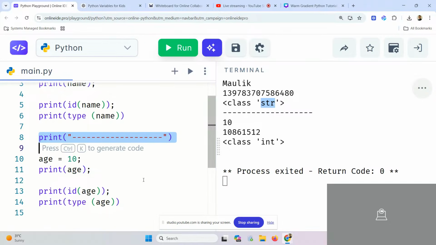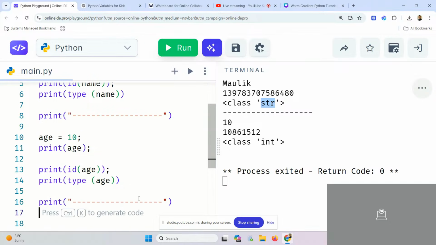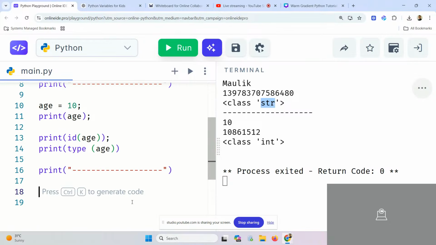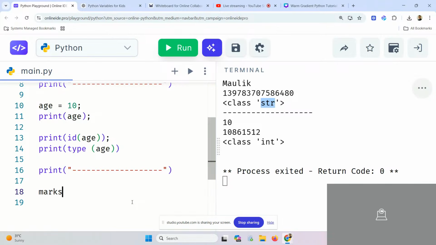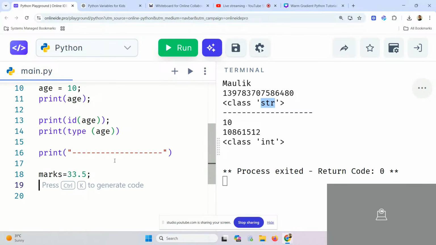All right. Now let's start with something else. For example, I would like to say your marks. In mathematics, I think you got 33.5, right? It's okay, 33.5.